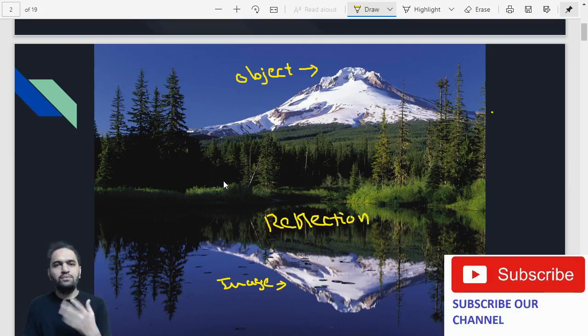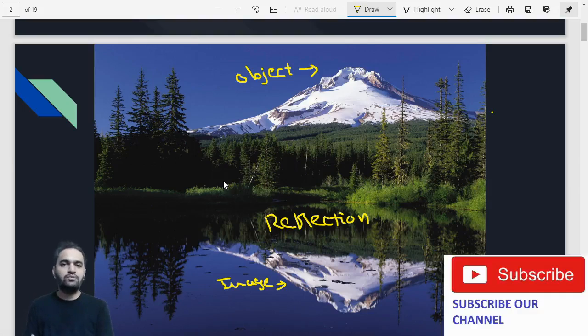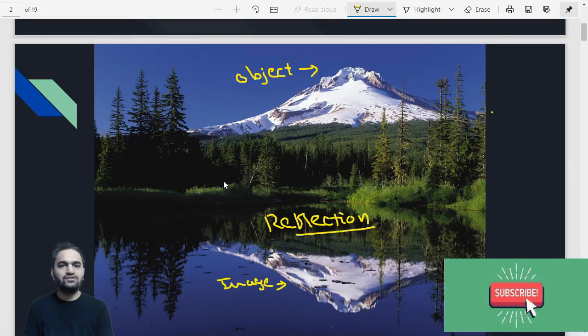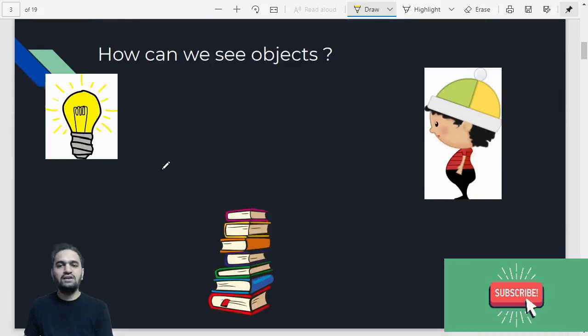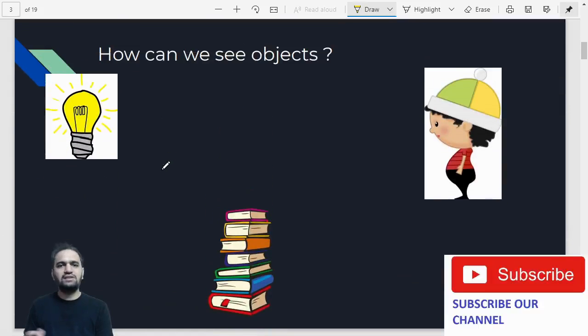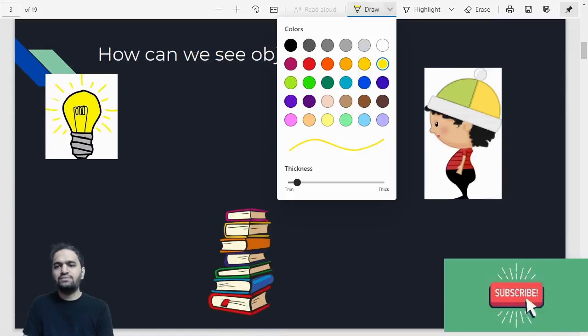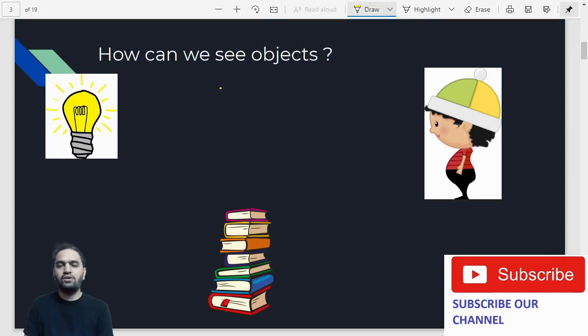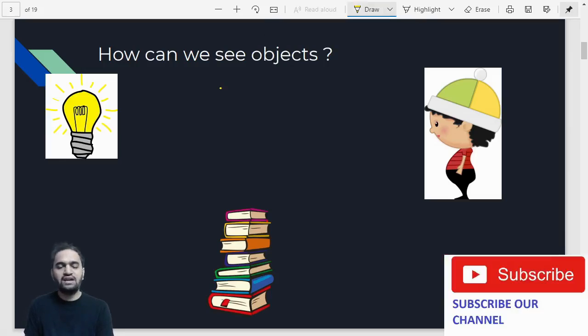You must have observed it yourself also. You must have seen your face in the water. You must have observed your body in the water, and you must have seen the images, and that is exactly reflection. But in this particular lesson, we want to know what exactly is the meaning of reflection. So, how do we see the objects, and those details we want to know. Let us just consider that there is a particular boy, and let's say, how he is able to see the books which are kept in the room.